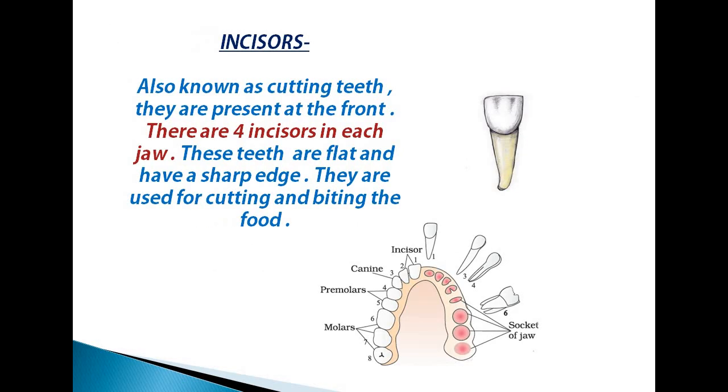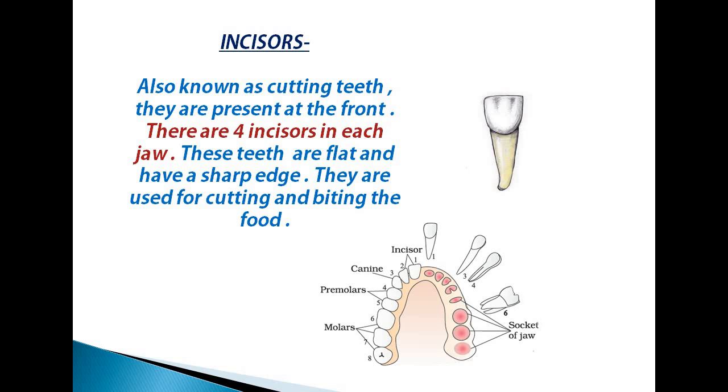So the first type of teeth which are present in our mouth is known as the incisors. Incisors are also known as the cutting teeth. They are present in the front. हम जैसे ही अपना लिप्स ओपन करते हैं सबसे आगे सेंटर में जो टीथ दिखाई देता है दैट इज नोन एज इंसीजर. There are 4 incisors in each jaw.